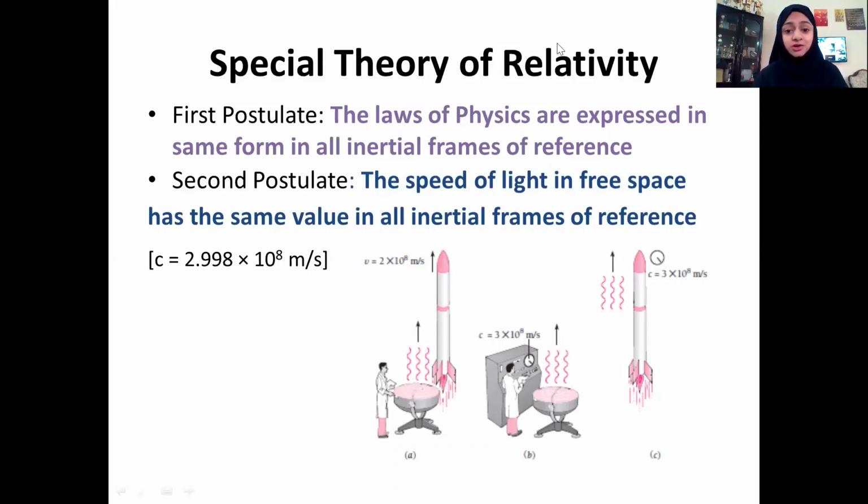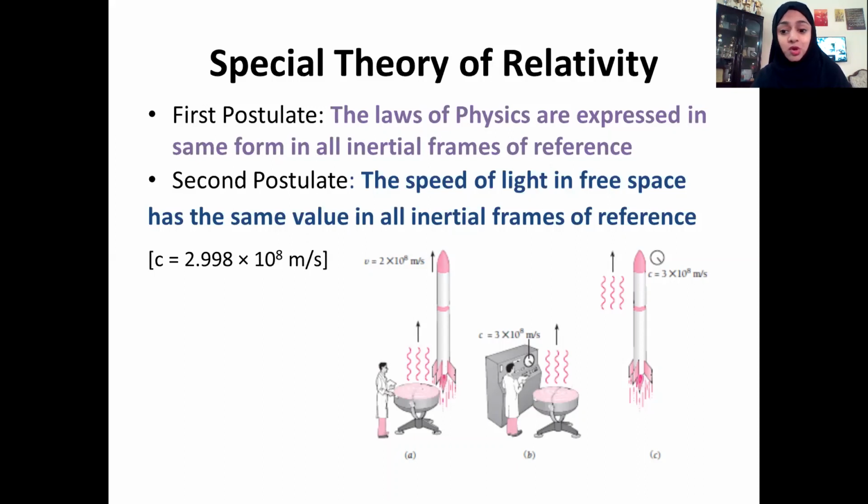According to special theory of relativity, the speed of light in free space has the same value in all inertial frames of reference. So, according to special theory of relativity, a person who is measuring the speed of light in the spacecraft will also measure it as 3 times 10 raised to 8 meter per second.